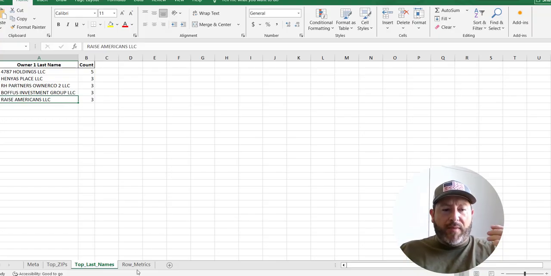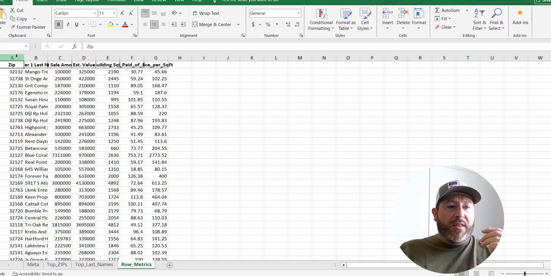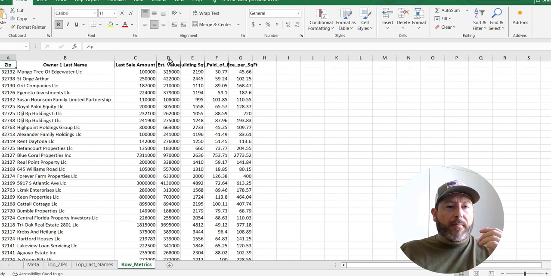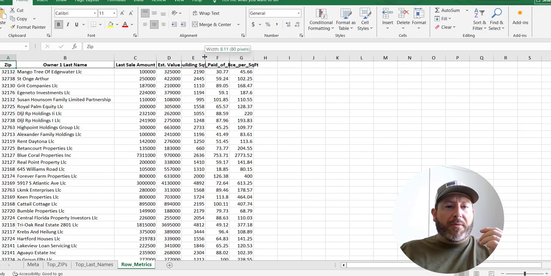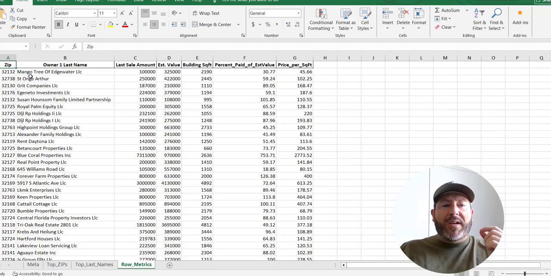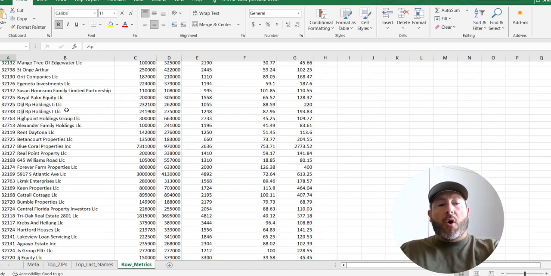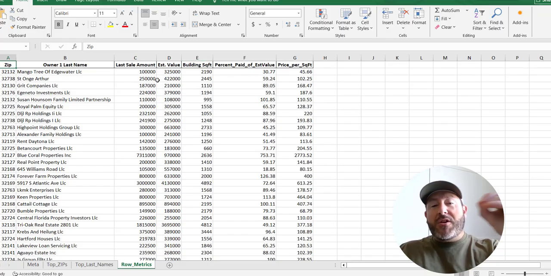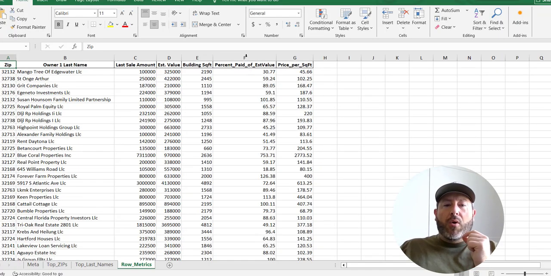Now, the next thing we look at right here, this information is going to be crucial. Let me open this up. So I asked ChatGPT to do a couple things for me. Number 1, these are all the buyers that we had in here. First thing is to take the estimated value of the property, the last sale amount and the building square feet, and give me usable information out of that. So here's the kind of information that we got.